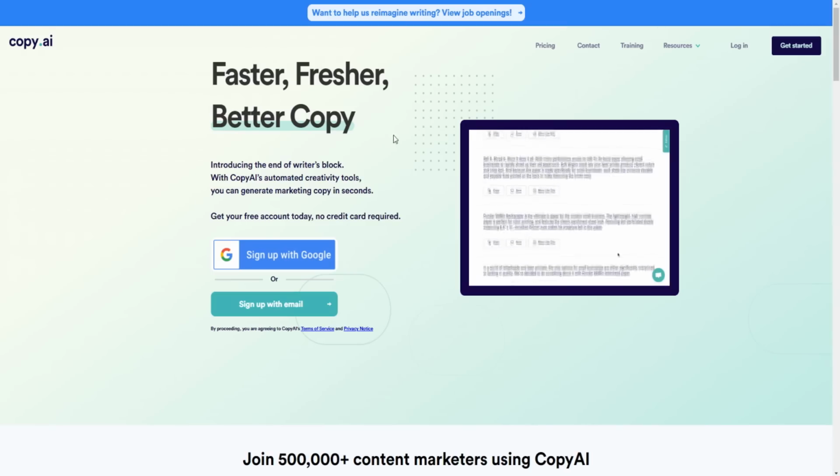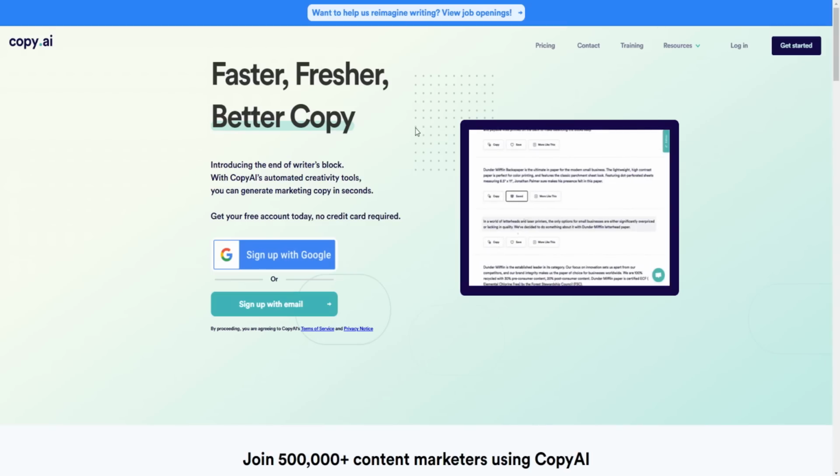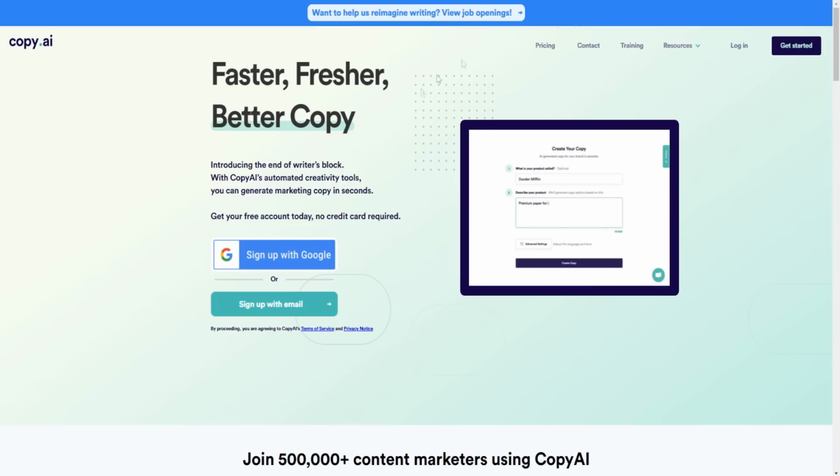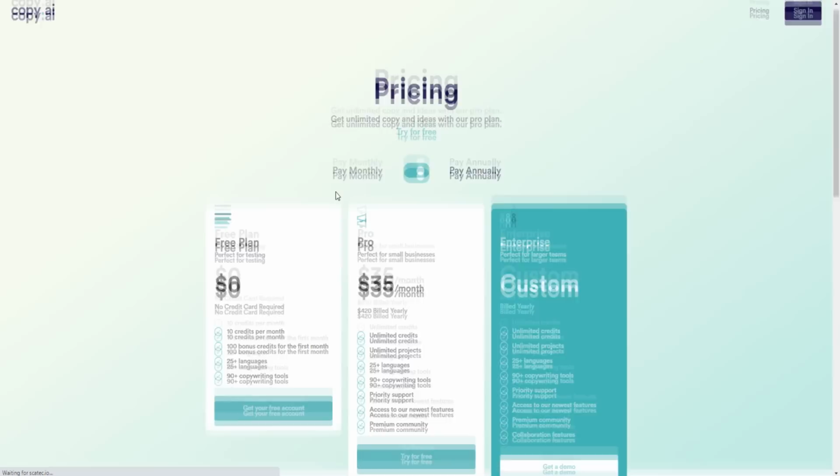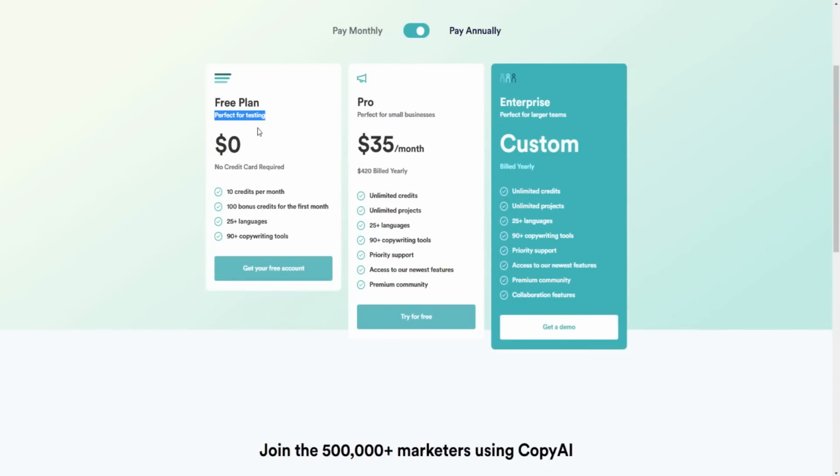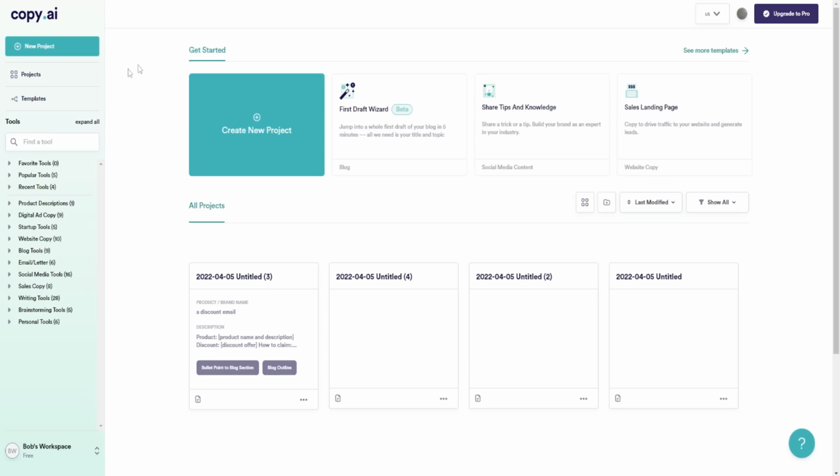And then last but not least is going to be a tool called Copy.ai. And Copy.ai is a really good tool. It has a number of different use cases as well. If you go over here to pricing, you'll see that they have a free plan that's perfect for testing. And then they have a monthly plan, which is going to be $49 a month right here. So you can see this is what Copy.ai looks like inside of their area.